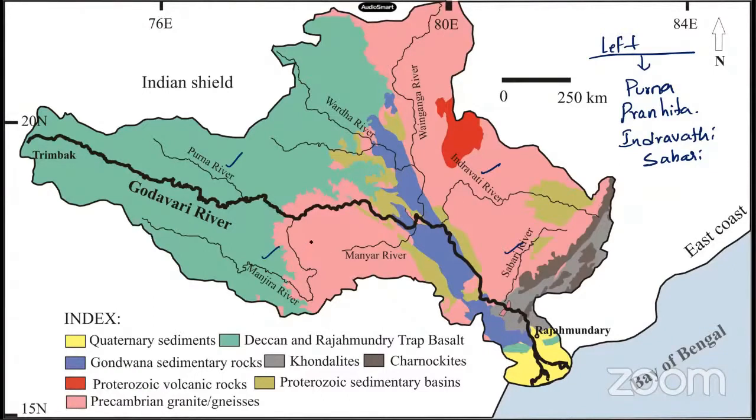Among all these tributaries, which one is the largest tributary, students? Which is considered as the largest tributary of Godavari? Indravati is considered as the largest tributary of Godavari. No, Indravati is the second largest. Most of the people will misunderstand like this, students. It is the second largest. Okay, now first largest is Pranahita, students. Pranahita river is the first largest tributary of Godavari river.